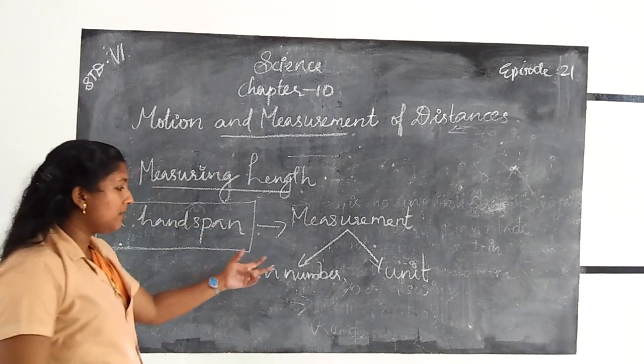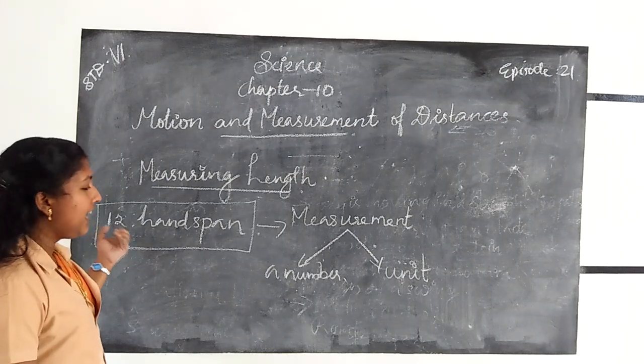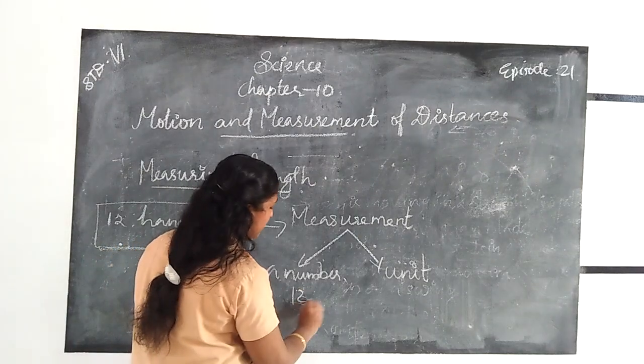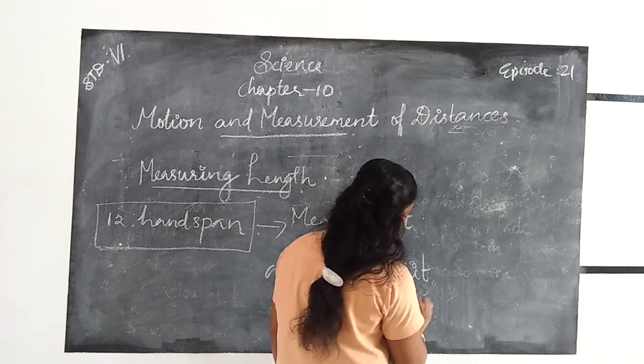So the measurement contains two things: first, a number, and second, a unit. Here the number is 12, and the unit is hand span.